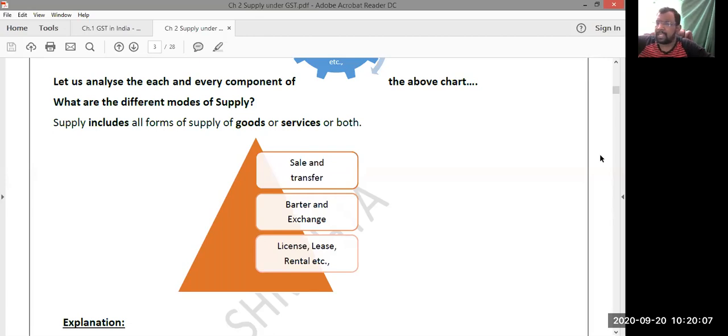Like this, we have various provisions. In the similar manner, here also, when we say supply, sale alone should not come to mind. Sale is a part of supply, but supply also includes transfer, barter, exchange, license, lease transactions, rentals. All these are also covered under supply. Next.